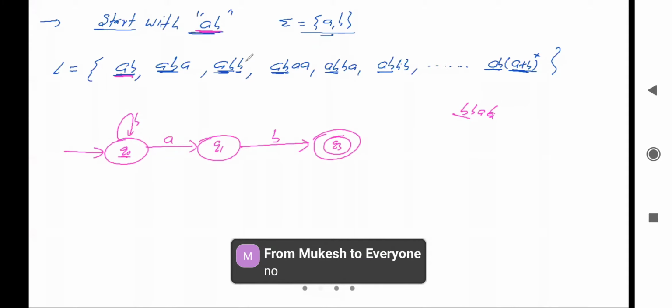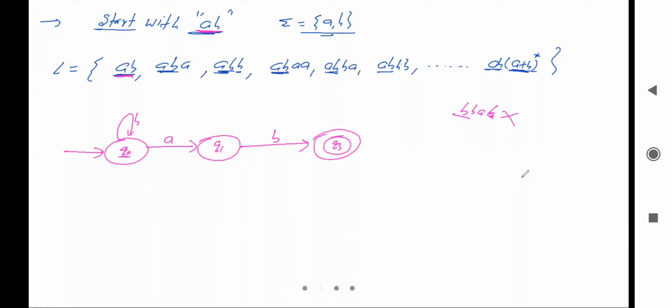It starts with AB, right? So B cannot come at the start. If B cannot come at the start, we cannot take the loop here. Then B will go to the trap state. In the starting, if B is not possible, it will go to the trap state.